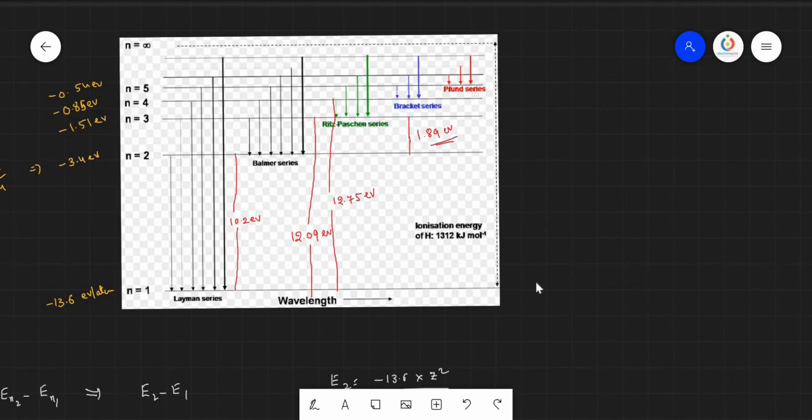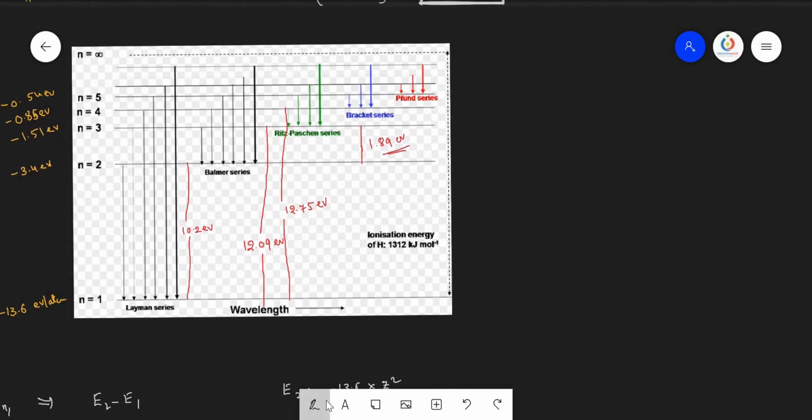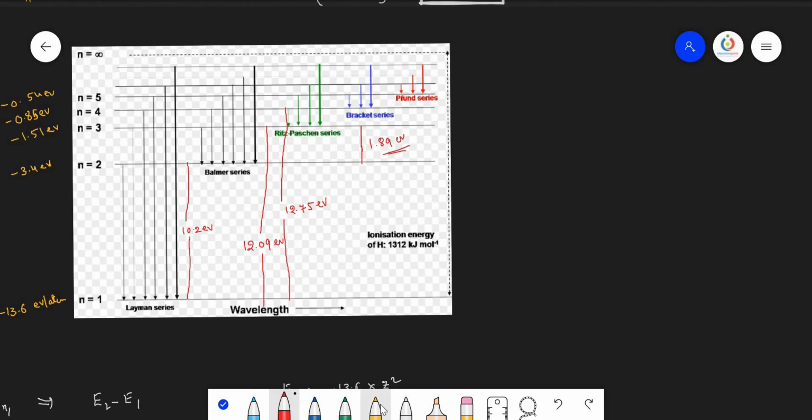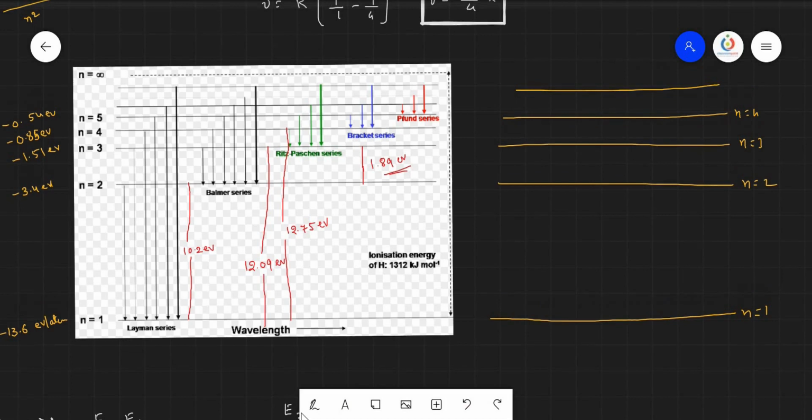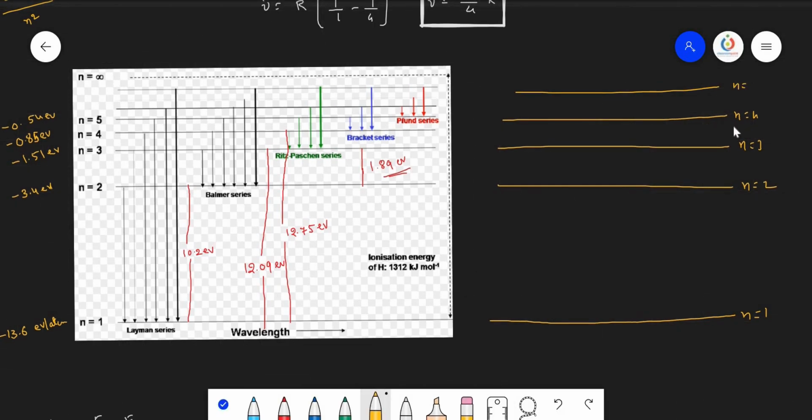What about the hydrogen-like species? In the case of hydrogen-like species, how do we calculate the energy gaps and energies? It is a simple thing: it has to be multiplied by Z square. You see here, this is the first orbit, and this is the second orbit, third orbit, fourth orbit, fifth orbit, and so on. n equals 1, n equals 2, n equals 3, n equals 4, n equals 5.